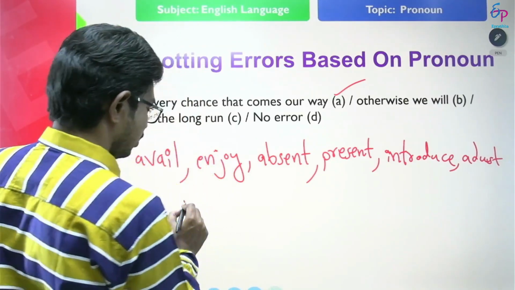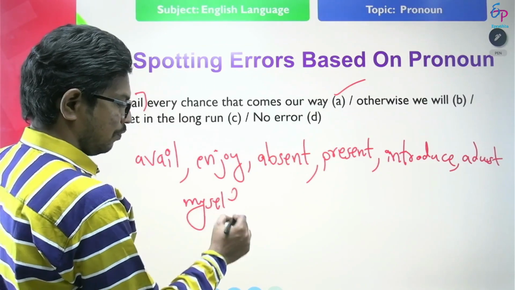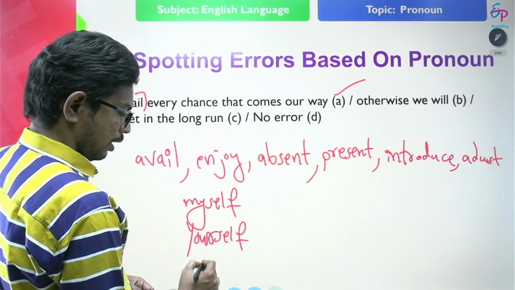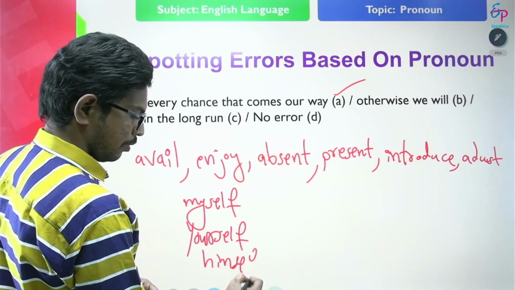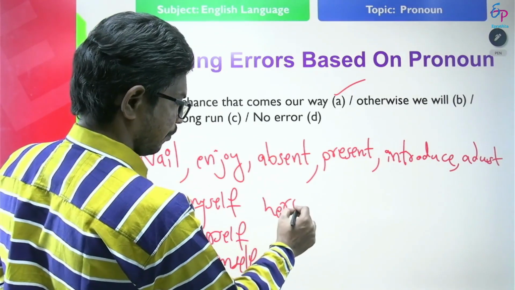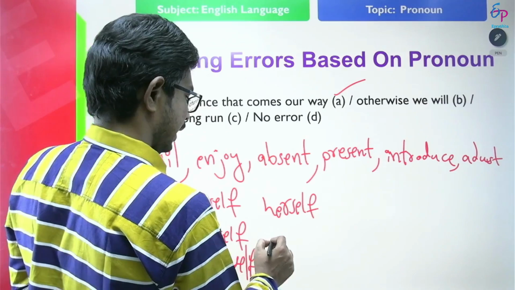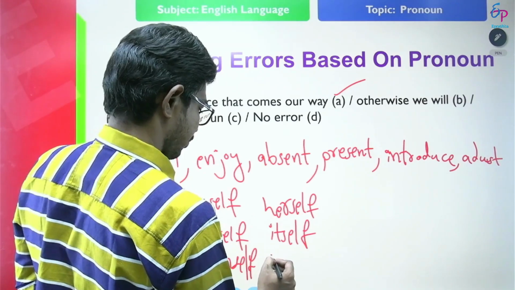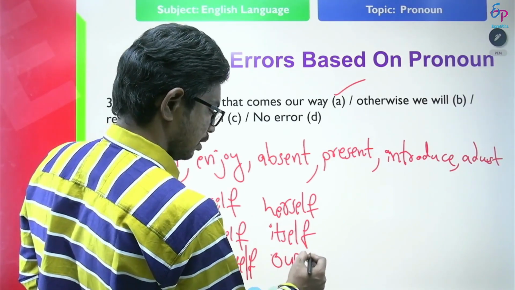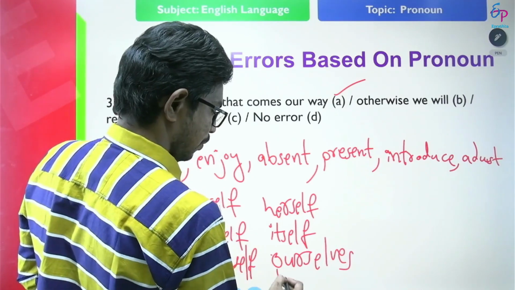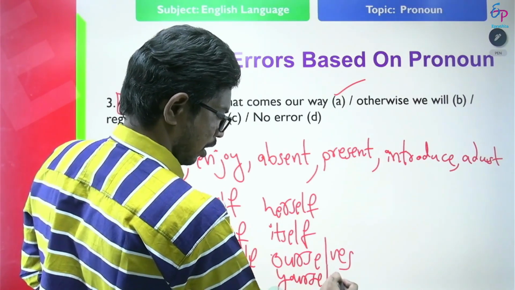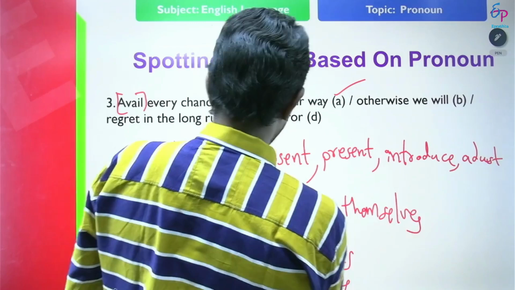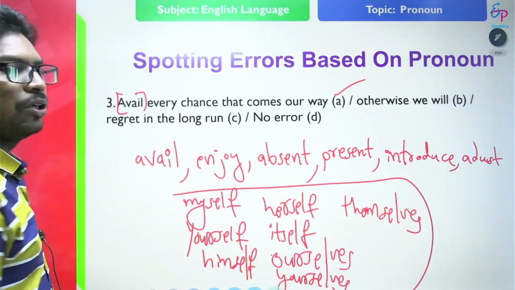What are reflexive pronouns? They are myself, yourself, himself, herself, itself, ourselves, yourselves, themselves. So we use reflexive pronouns when these verbs are used reflexively.